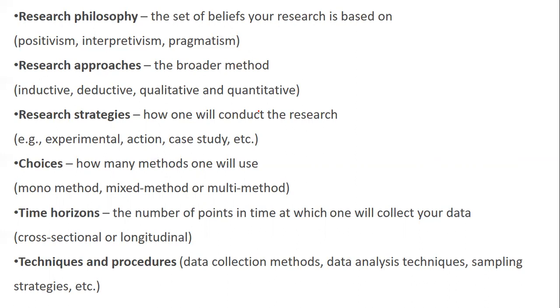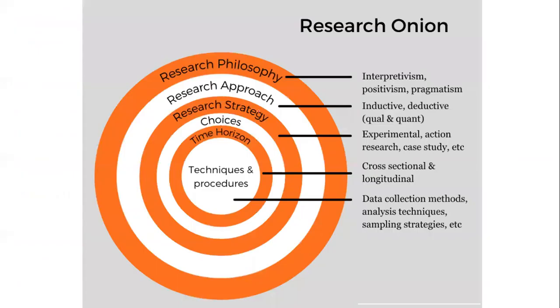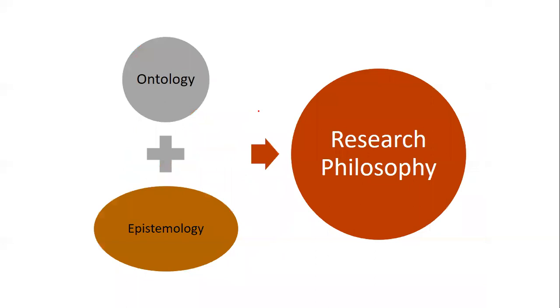So this is what is covered in your research. Philosophy, approaches, strategies. In case you get it in a match the following format, you should know how to do it. So this is what the research onion is. It starts with the research philosophy, going on to research approach, strategy, choices, and techniques. I have just made 2-3 slides. It's the same slide: one I have shown with the help of theory, one with the help of diagrammatic presentation.